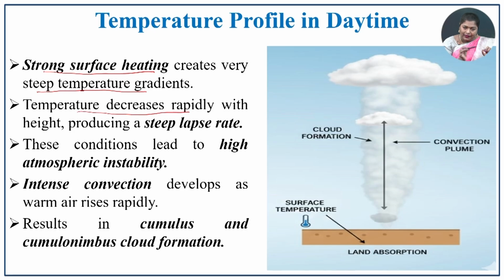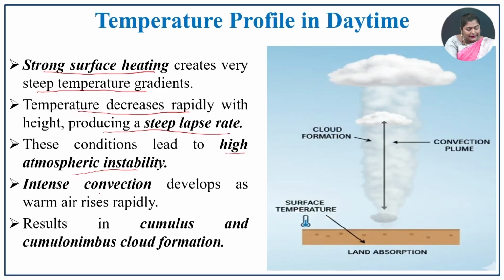The same way it increases the temperature, it decreases the temperature also in a rapid manner, which produces this steep lapse rate. These conditions lead to high atmospheric instability, because of this rising and again cooling, heating, cooling.